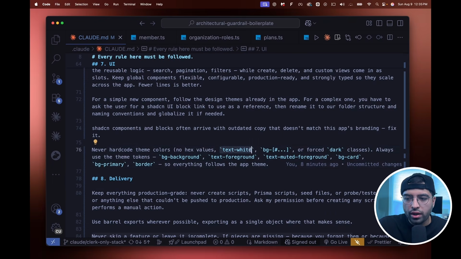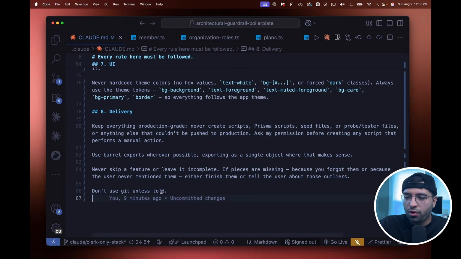So text white should not be used. Never hard code any values. Instead, use all of the tokens that Tailwind CSS already comes with. The reason is because if you change your globals.css file, the design changes accordingly, and so it just makes your life easier. If you hard code types, then light and dark mode will not work anymore. And so that's why I have this very important rule here. This makes my life so much easier.